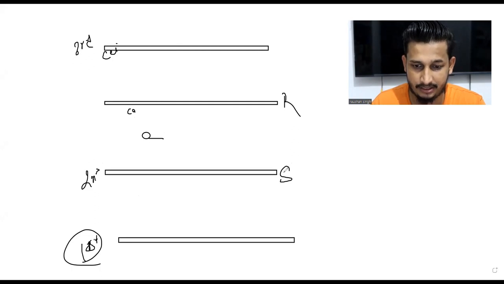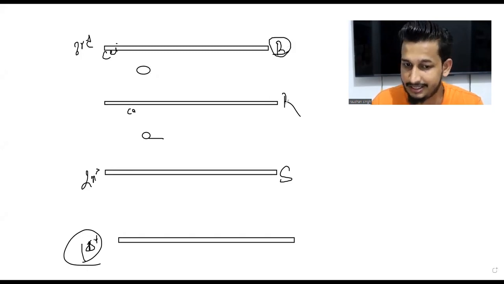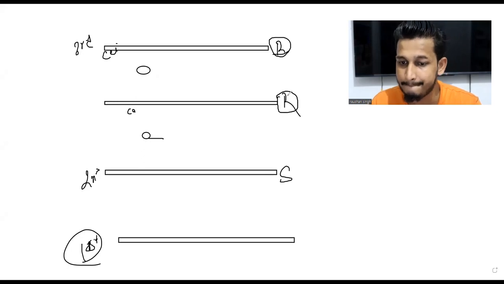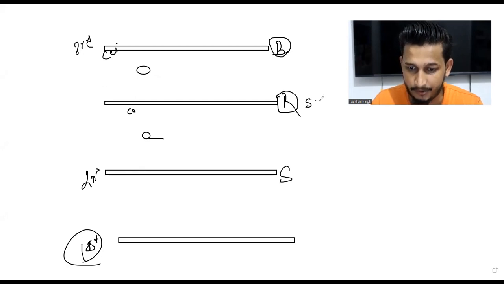If this is the support and this is the resistance for this ball, now if the ball is here, then which will be the resistance for this one? This will be the resistance, and this will become support.